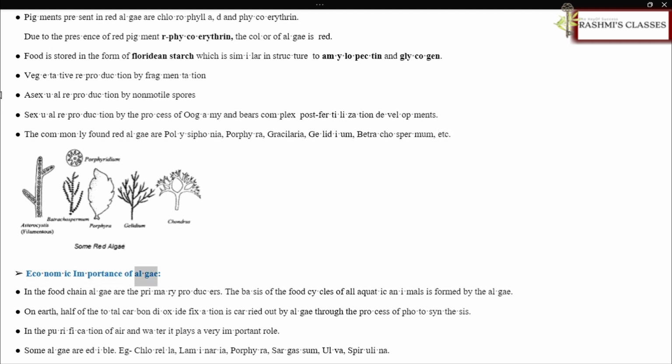Economic importance of algae. In the food chain, algae are the primary producers. The basis of the food cycles of all aquatic animals is formed by the algae. On Earth, half of the total carbon dioxide fixation is carried out by algae through photosynthesis. In the purification of air and water, it plays a very important role. Some algae are edible, e.g., Chlorella, Laminaria, Porphyra, Sargassum, Ulva, Spirulina.